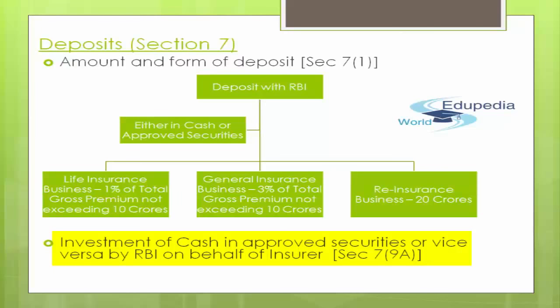Or you can invest in the approved securities specified by the insurer, the whole or any part of the deposit which is held in cash. That is the second alternative. And RBI may charge some normal commission on such sale or on such investments. So that is the investment of cash in approved securities or vice versa by RBI on behalf of the insurer. RBI may help you with that kind of investment in approved securities and cash.